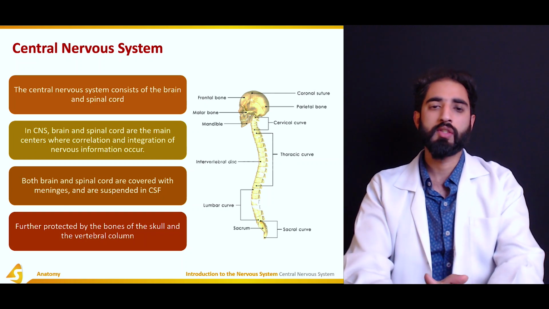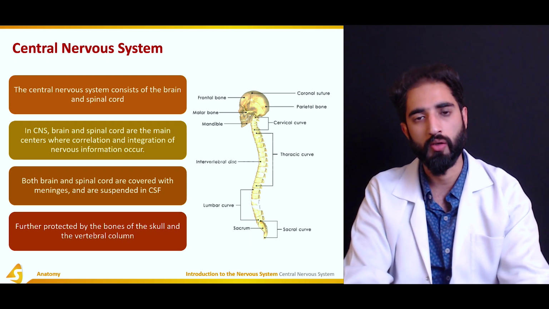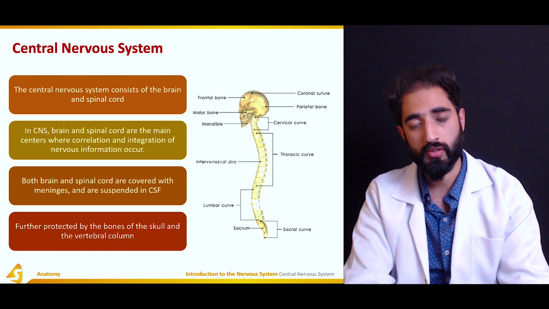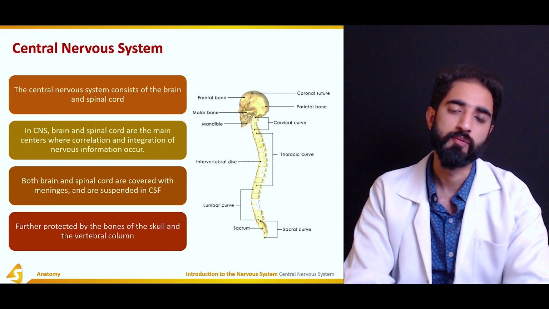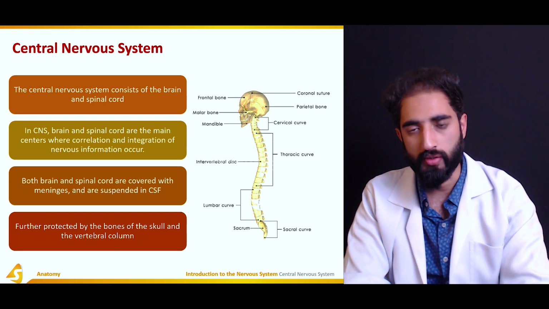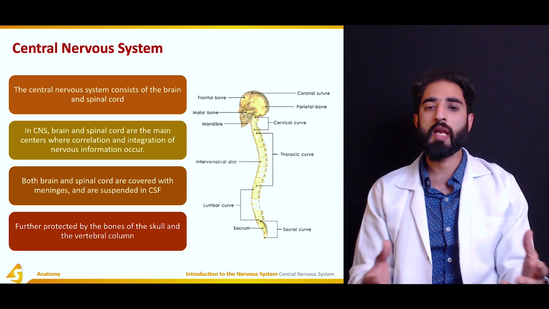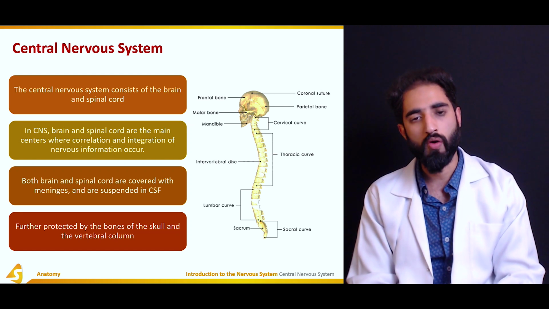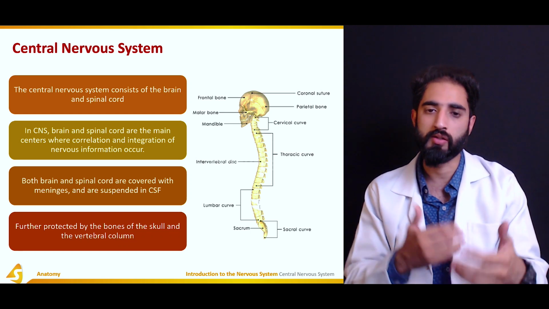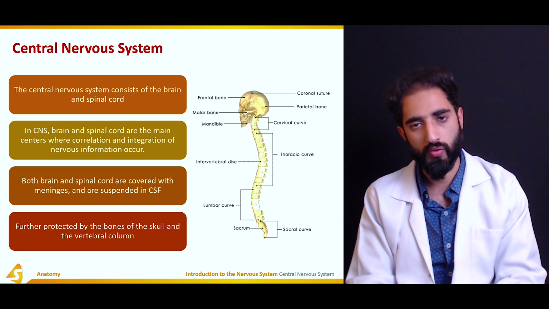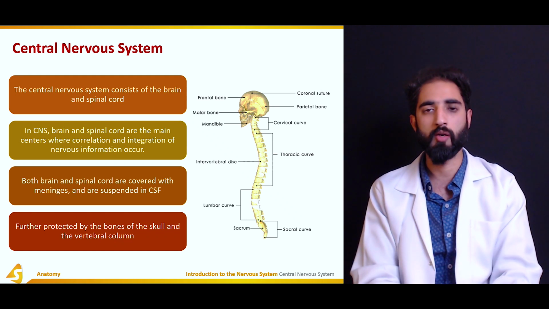So, what is the central nervous system? The central nervous system consists of the brain and spinal cord, which are enclosed in the axial skeleton for their protection, such as the brain is enclosed in the skull and the spinal cord is enclosed in the vertebral column, providing protection. In the central nervous system, the brain and spinal cord are the main centers involved in the correlation and integration of sensory information, and then in the production of the motor response to that sensory information or the stimuli that has been received and processed.